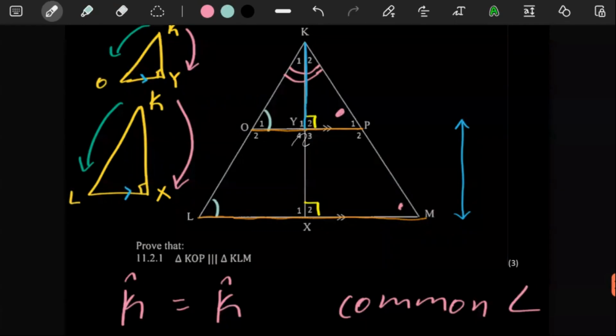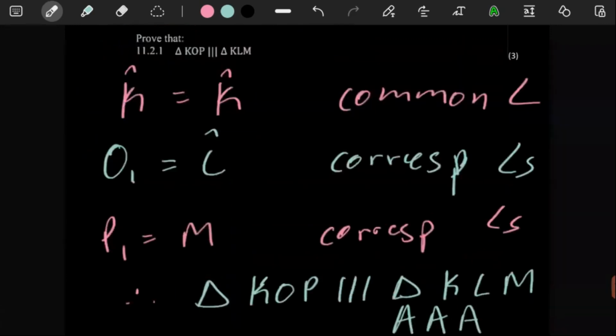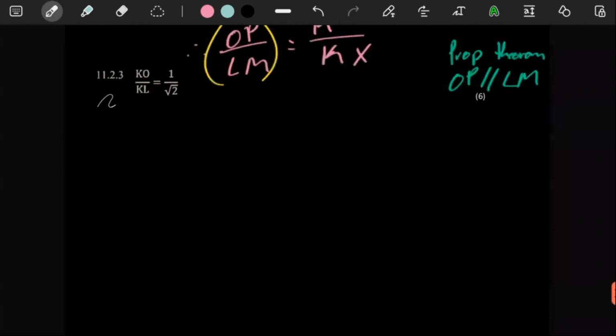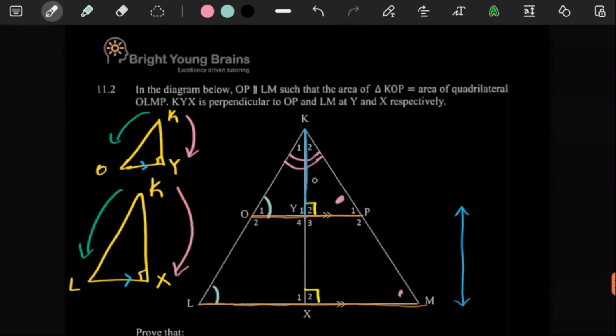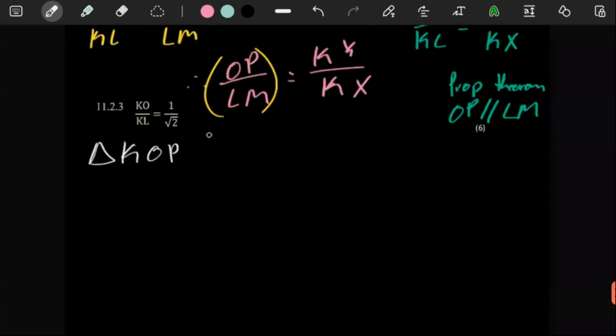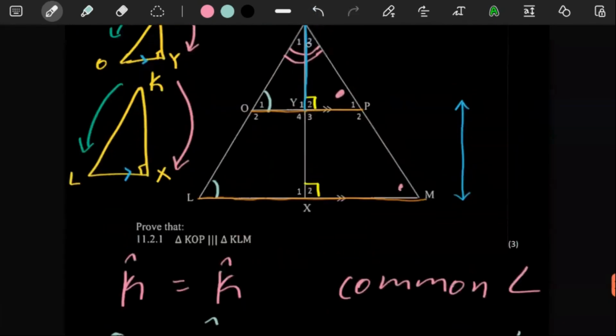If you think of these two triangles, KOP and KLM, let's write them here. Triangle KOP, which is the small one up here, and triangle KLM. The first thing is K is a common angle.